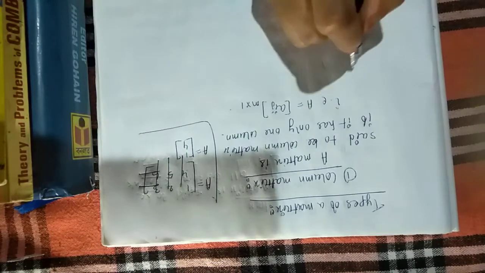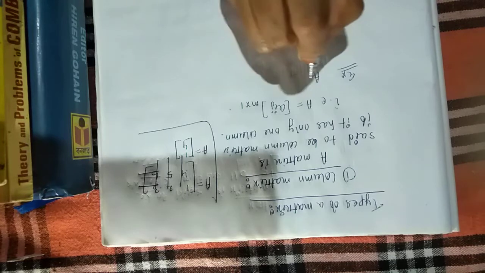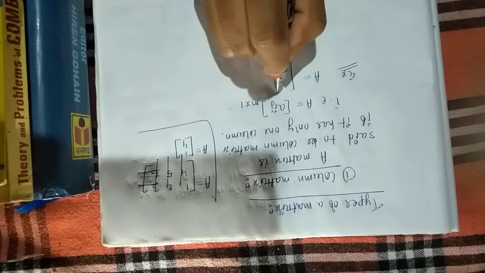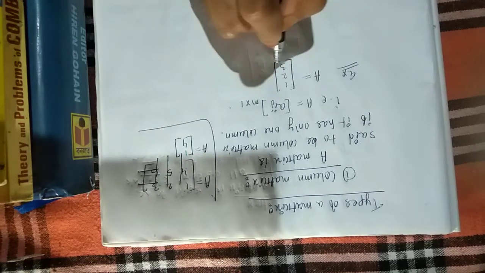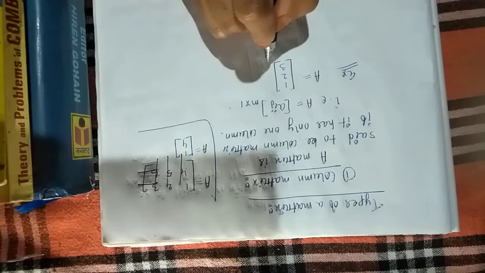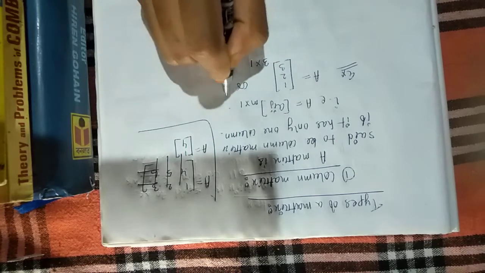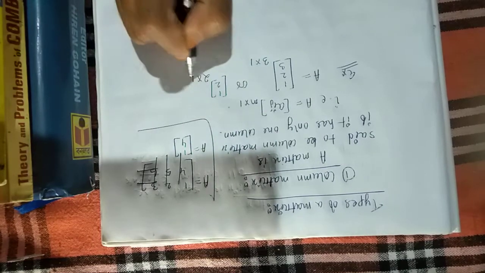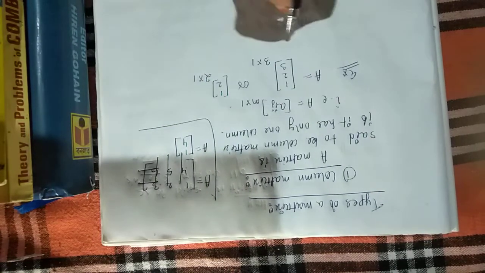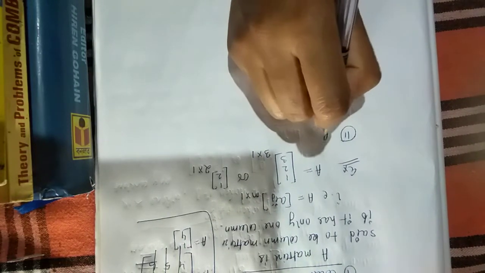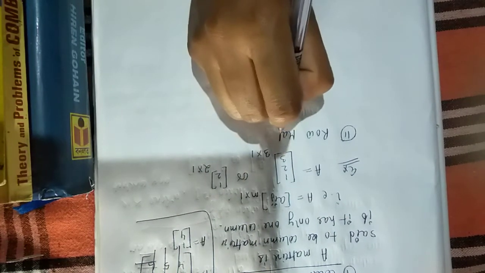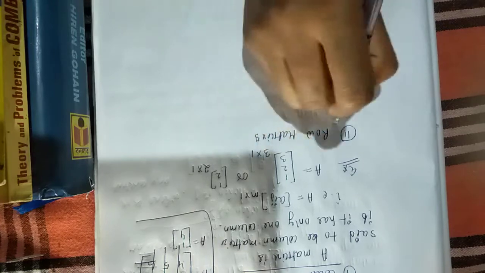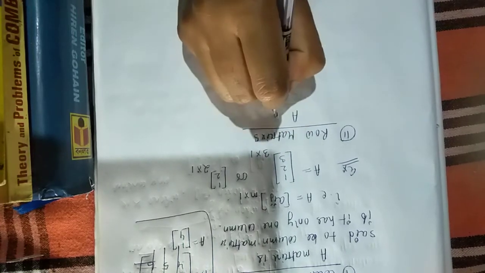So what is the example of column matrix? For example, A equal to suppose 1 2 3. So what is the order of this matrix? 3 by 1. Or 1 2. What is the order of this matrix? 2 by 1. So these types of matrices are called column matrix. And next, number 2, row matrix. So row matrix is same as column matrix. So a matrix having only one row is called row matrix.